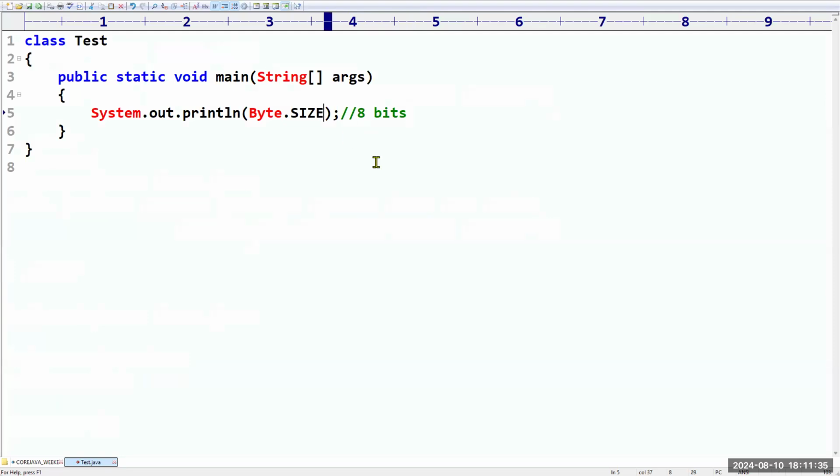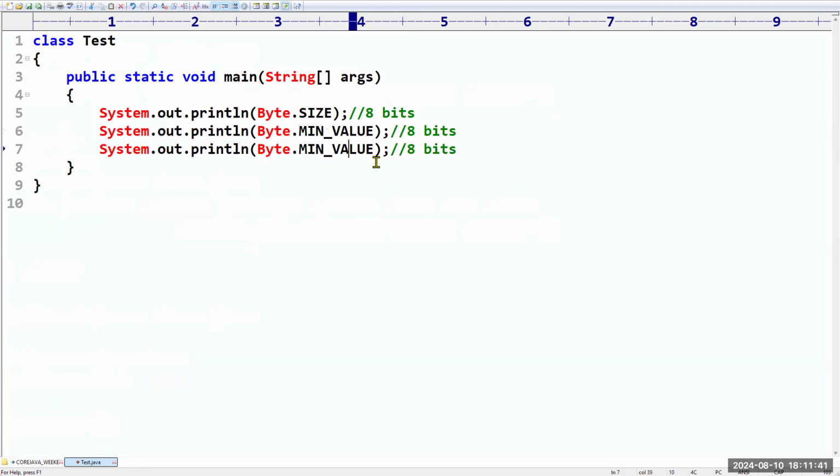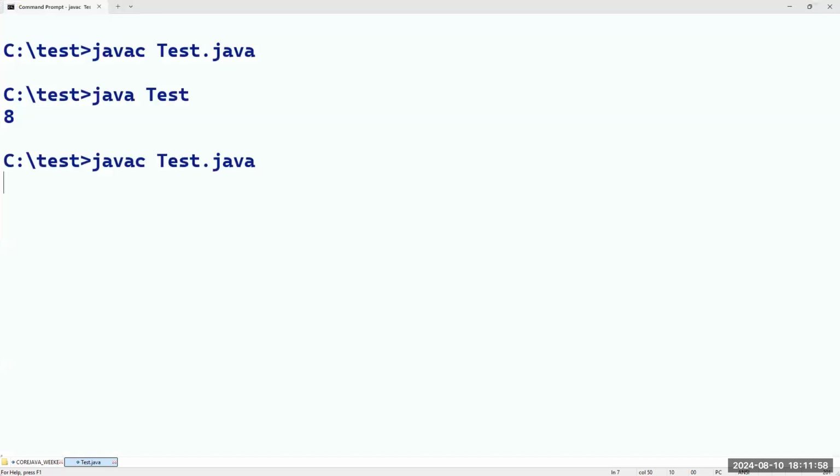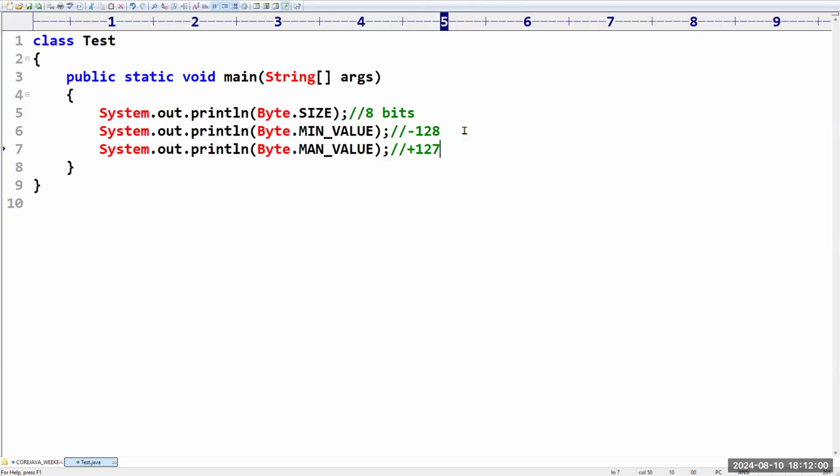Yes. Sir, I want to know the MIN_VALUE and the MAX_VALUE. Sir, what is the minimum value? Just now we calculated. Is it minus 128 or not? Yes. What is the maximum value? 127. Now, if you run the program, we are getting one error.